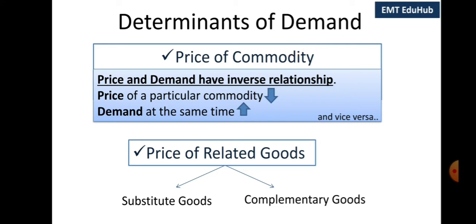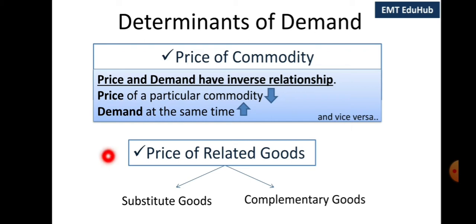Determinants of demand. First, price of the commodity. Now, when you visit a market to buy a commodity, you go to a seller of that commodity and ask for its price first, right? If you think that the price is reasonable, you buy the required quantity of the commodity. On the other hand, if the price is higher in your opinion, you may not buy or buy less quantity of it, which means price and demand have an inverse relationship. As the price of a particular commodity decreases, the demand at the same time increases for that commodity, and if the price increases, the demand decreases. Here the demand curve slopes downward to the right.